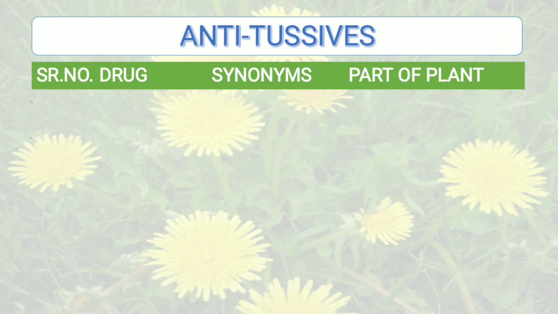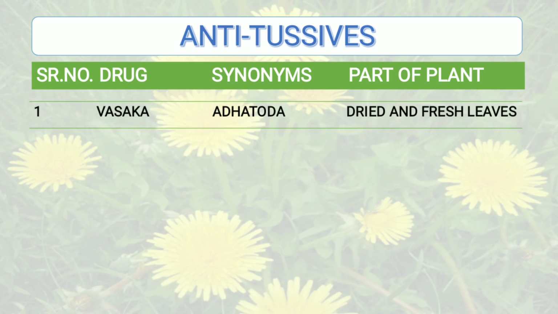Moving to the next category, that is antitussive. These are the agents which are used in symptomatically controlling the cough. The drugs which belong to this category include, first one, Vasaka. Synonym of Vasaka is Atatoda, and part of the plant that is used is dried and fresh leaves.